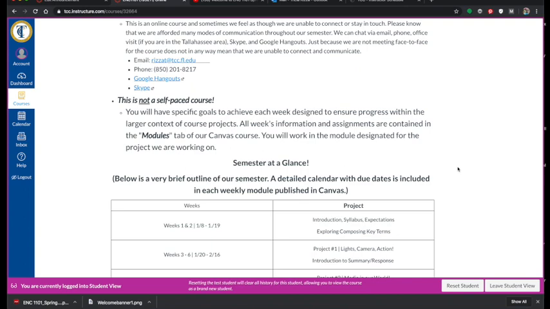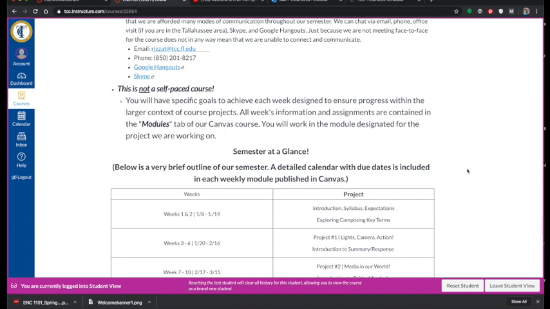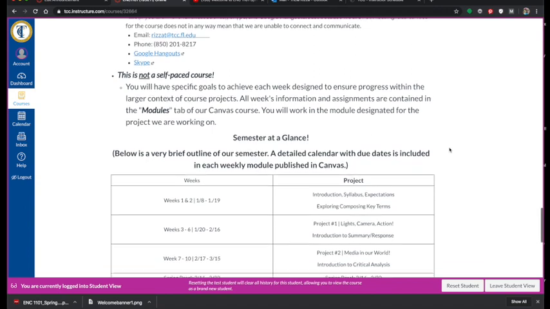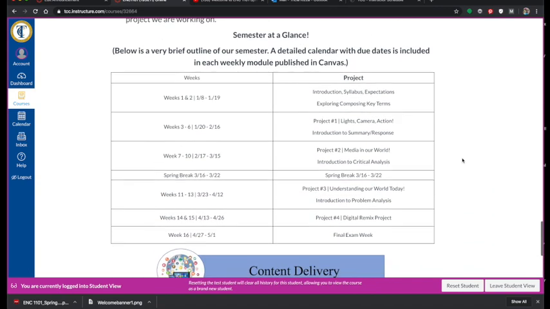Writing, this is a process course. So as much as I look forward to the finished product of the writing itself, I also, and in many cases, look more forward to watching your process in order to get there. So all of the week's information and assignments are contained in the modules tab of our Canvas course. We're going to move over there in just a second. You will work through the module designated for the project or for that week that we're working on.